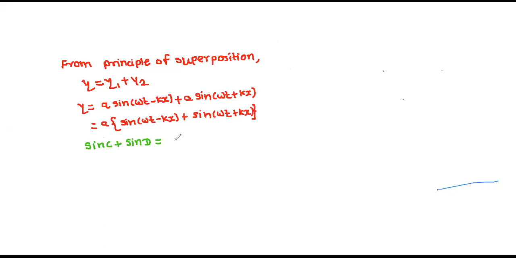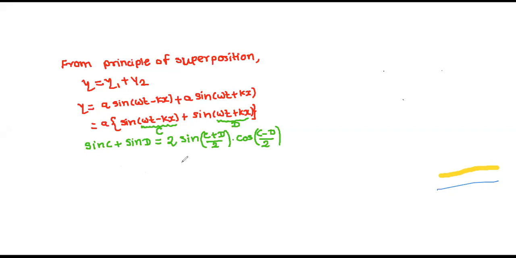Sin C plus sin D is equal to 2 sin((C plus D) by 2) into cos((C minus D) by 2). This is the formula. Now what is C here? Assume that this part is C: omega t minus kx is C. And this one, omega t plus kx, is D. Okay.